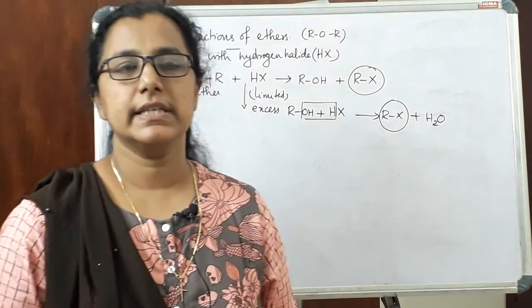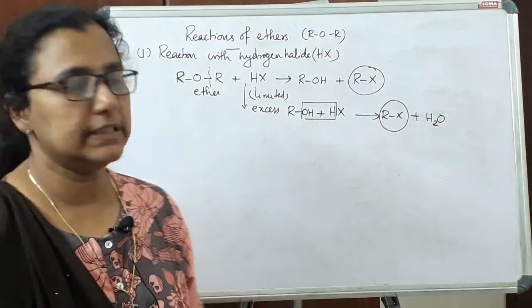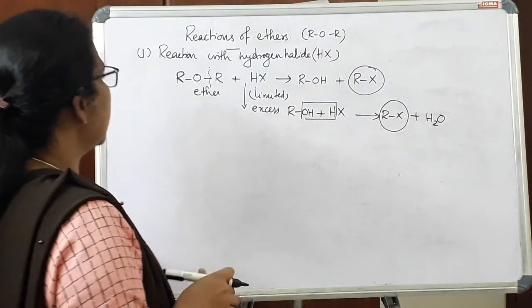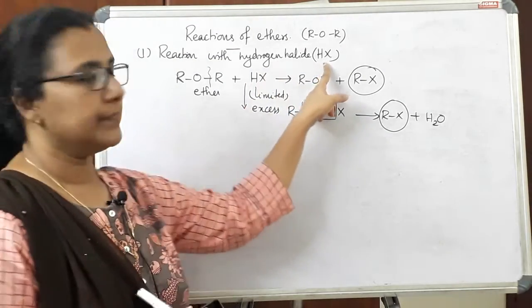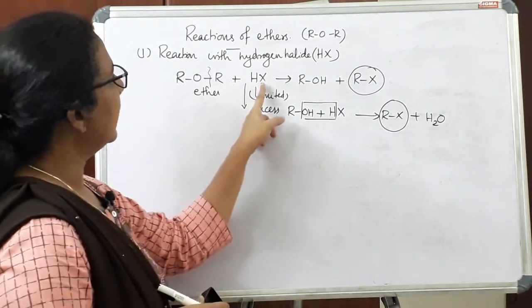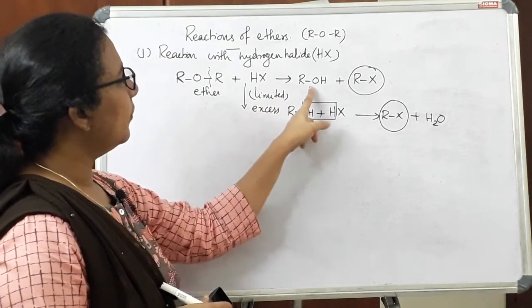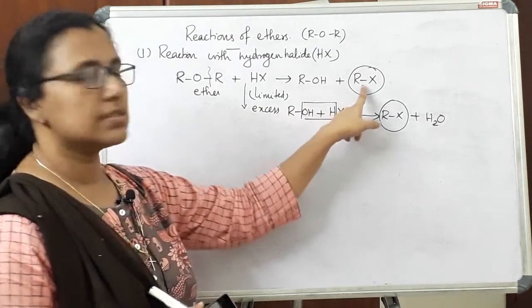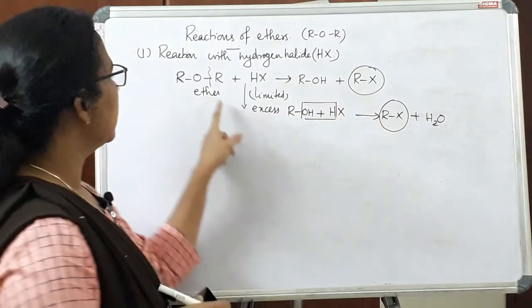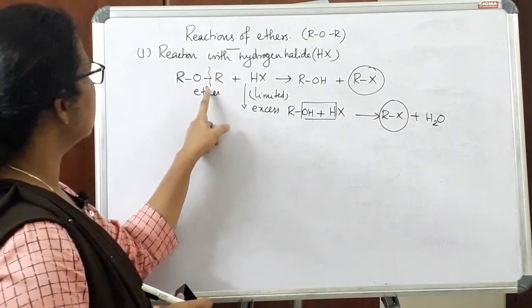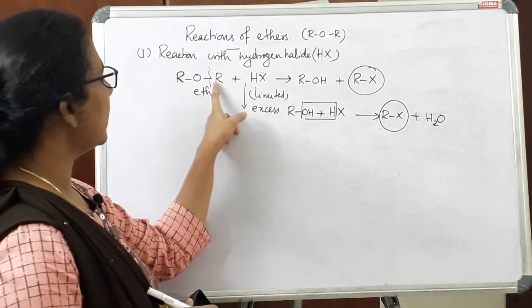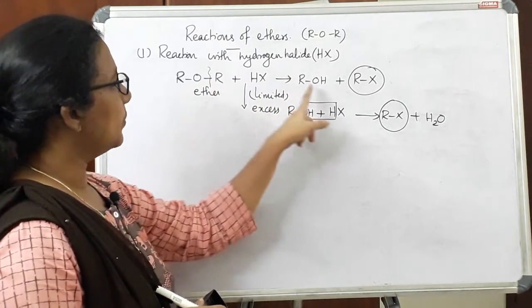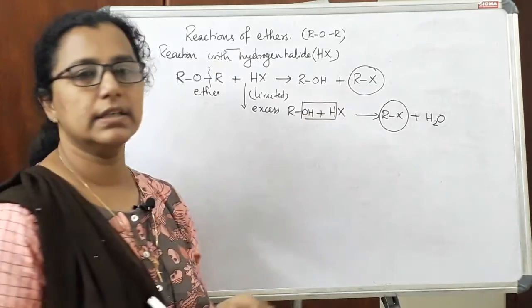Hello students, let's see the reactions of ethers. The first reaction is reaction with hydrogen halide, HX. When an ether reacts with hydrogen halide, it will form an alcohol and an alkyl halide. The bond cleavage is taking place here. This bond will break and reacts with HX to produce an alcohol and alkyl halide.